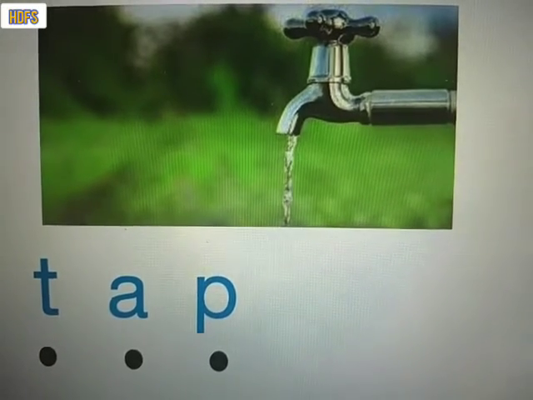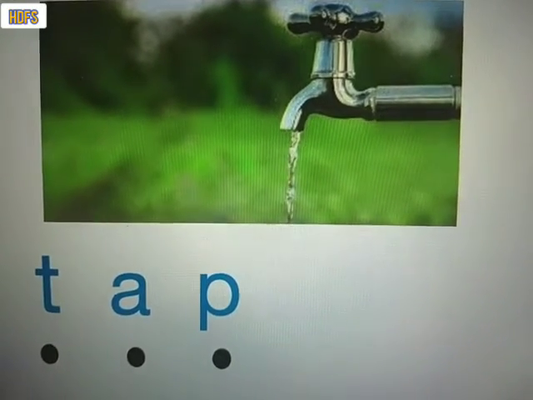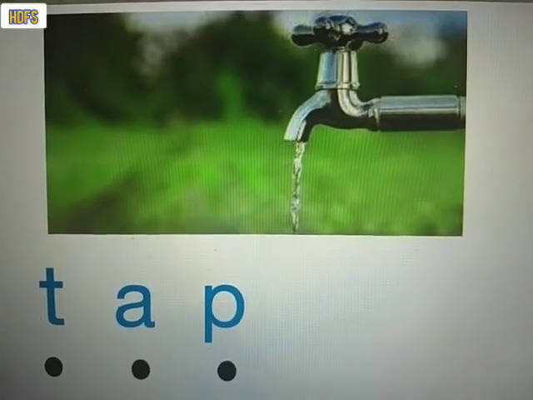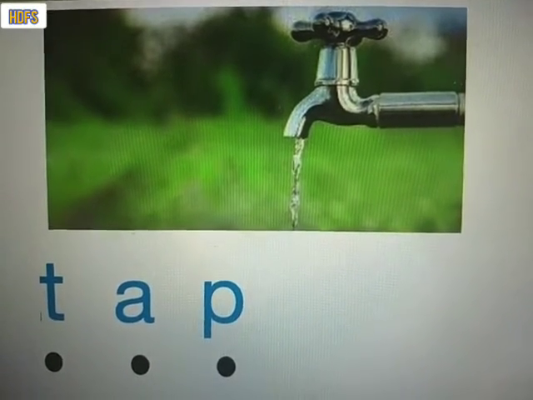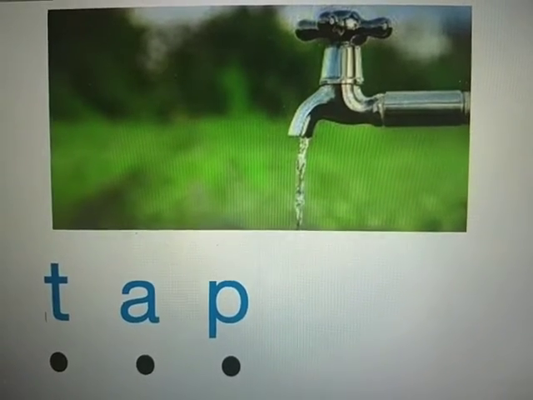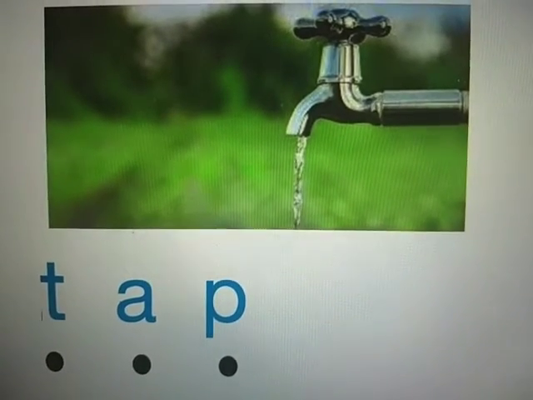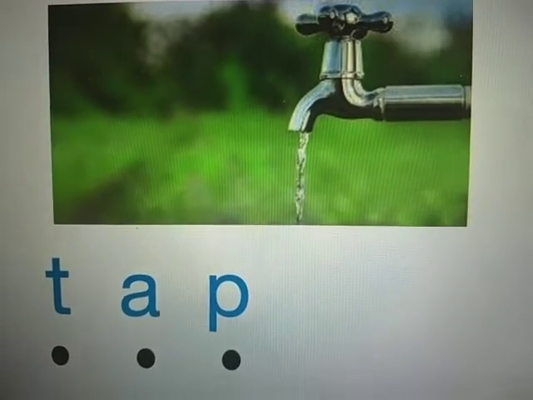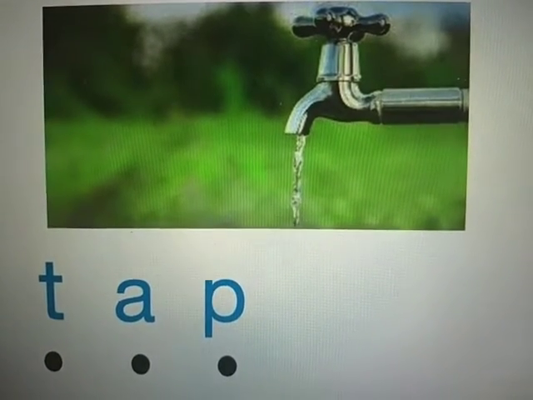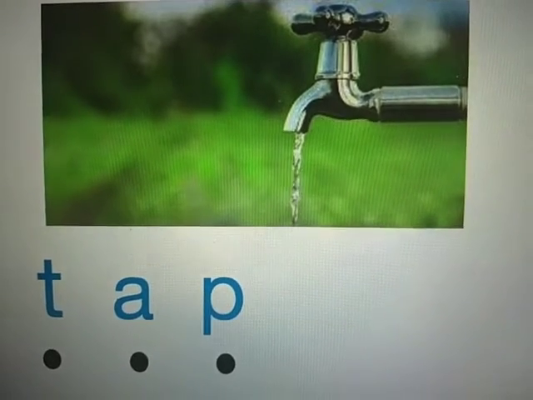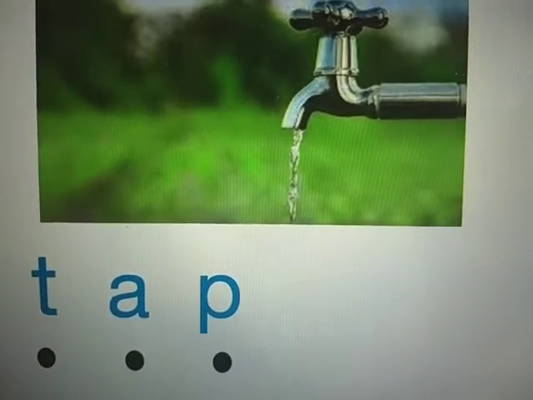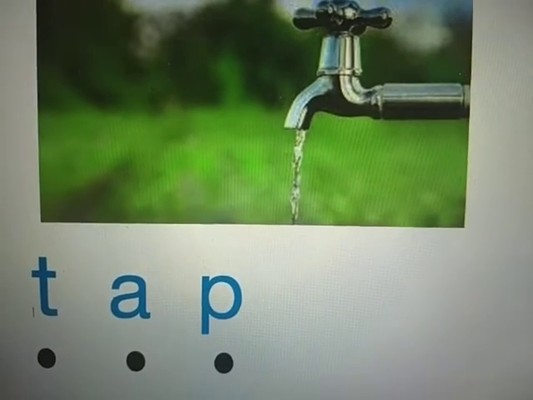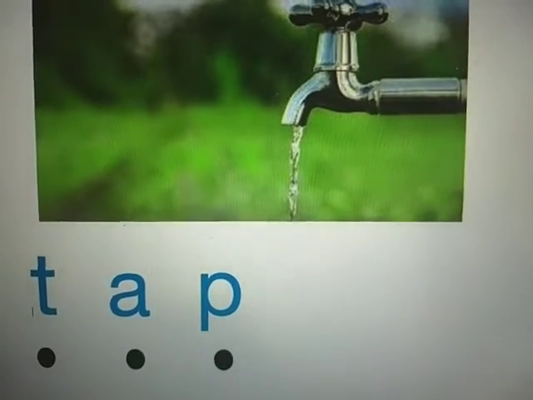So continuing with what we learned yesterday, we were learning about rhyming words. You made some nice rhyming words. I saw some of your work. So what were we doing in rhyming words? How were we making rhyming words? By changing the beginning sound of the word. The middle and the end sound remained the same, and we just kept on changing the beginning sound.